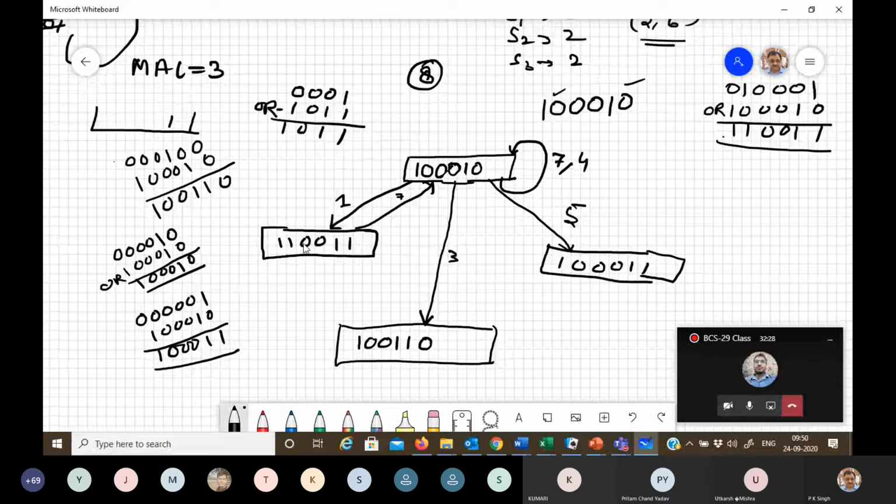3 and 4 are the permissible latencies. Now use latency 3.